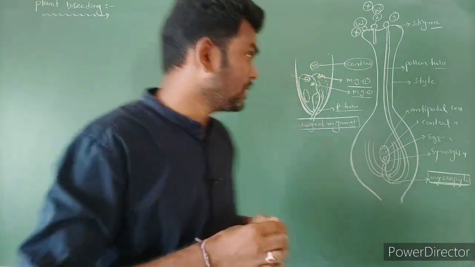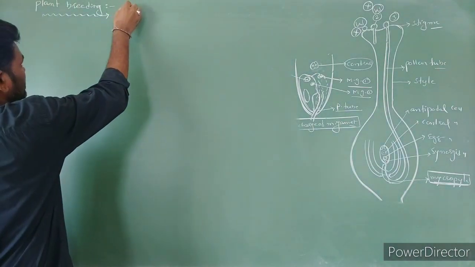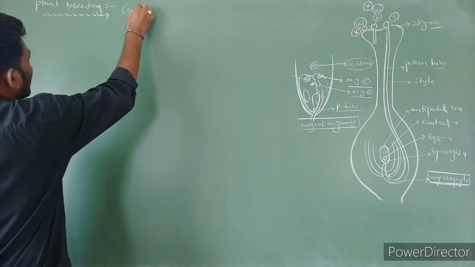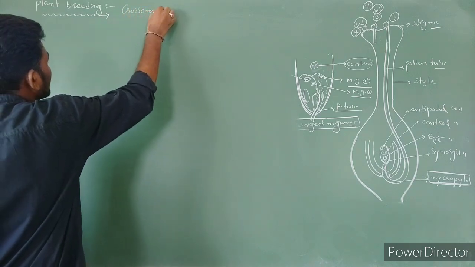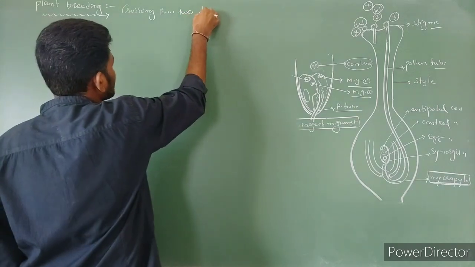Got the point? Let's try the points. The first, plant breeding. Here it is a crossing between two different species.